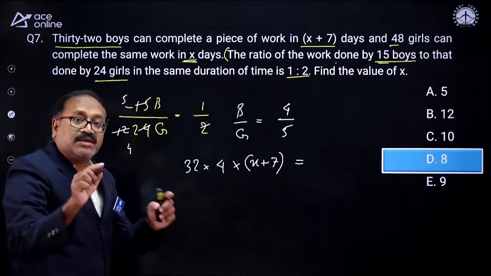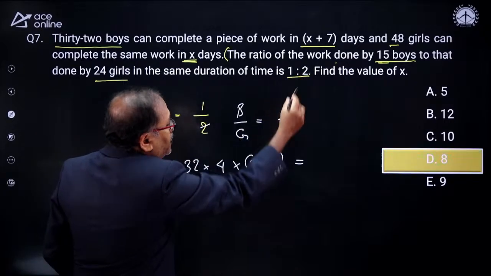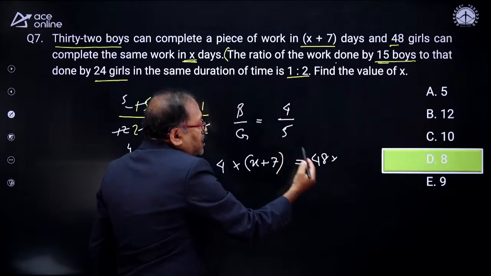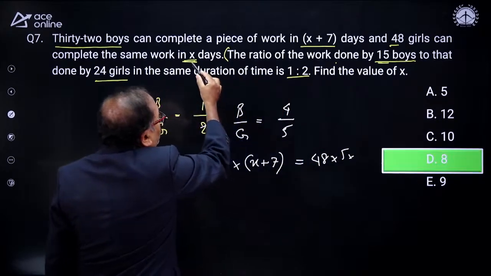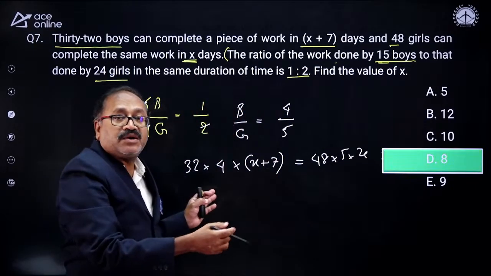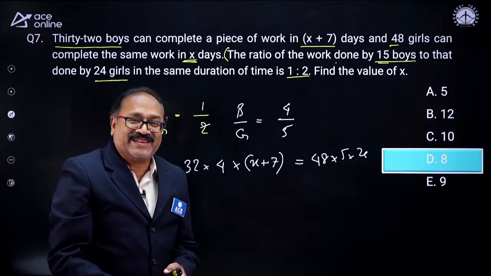And the same work is done by girls. How many girls are there? 48 girls, and each girl has an efficiency of 5, and they have completed the work in X days. Left hand side is the work, right hand side is the work. By cancelling this, I get the X value.